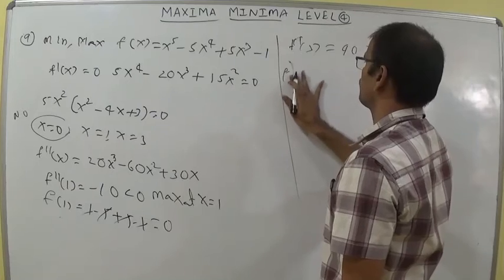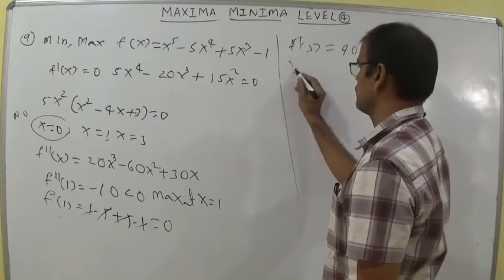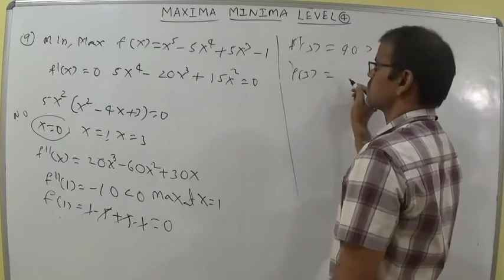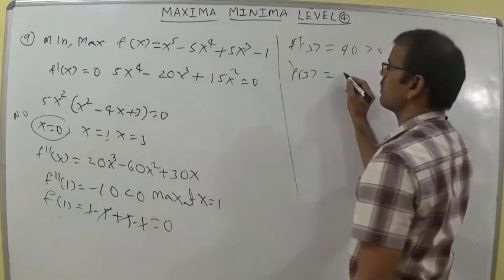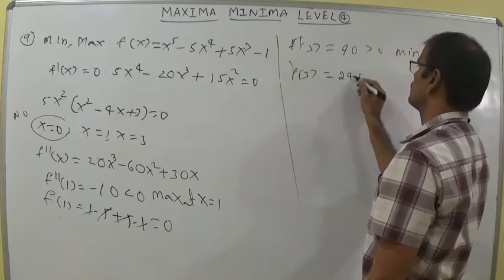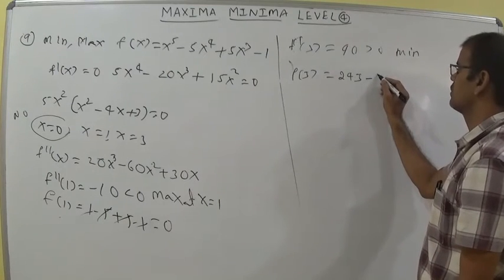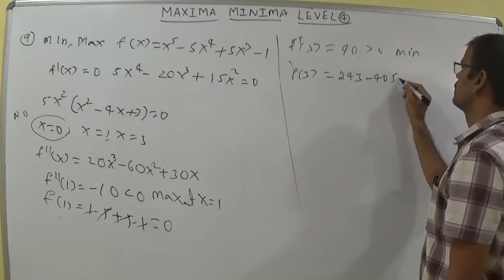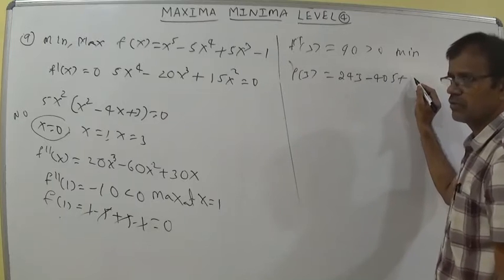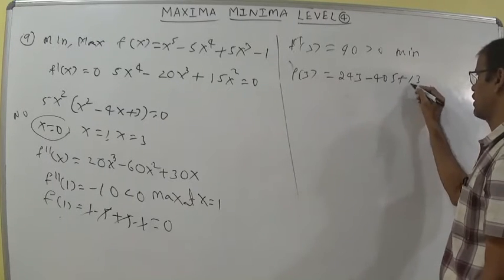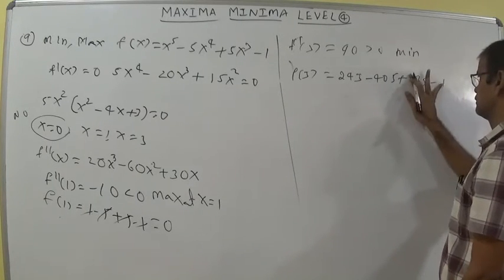Now to get the minimum value, I am writing f of 3 and substituting the value: 3 power 5 is 243, minus 5 into 3 power 4, 5 into 81 is 405, plus 5 into 3 cube, which is 135, minus 1.